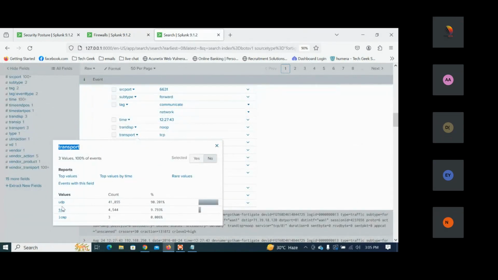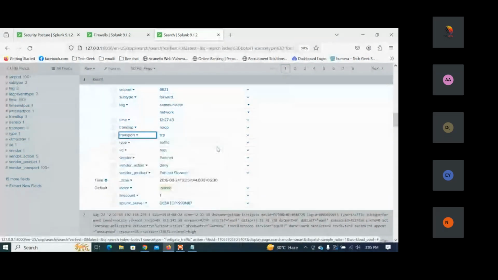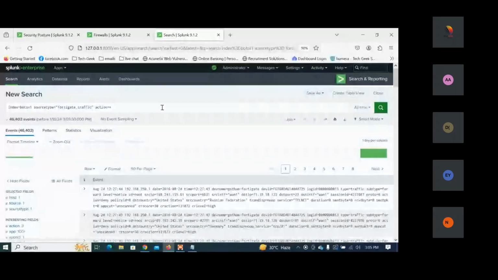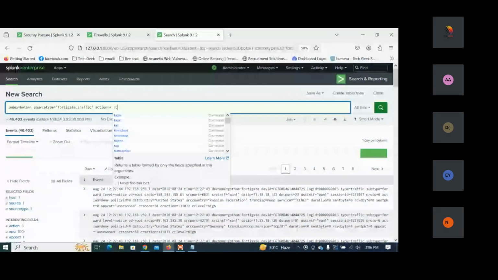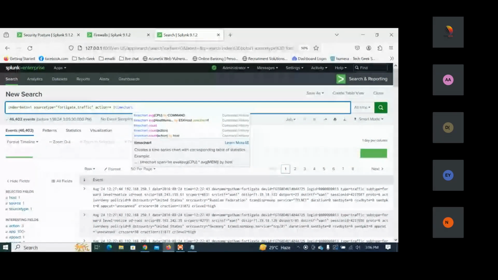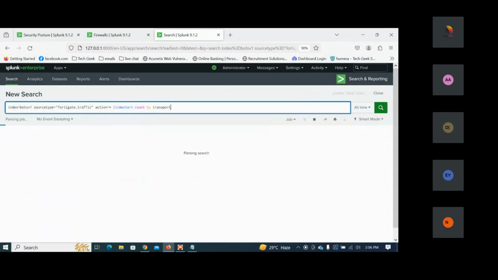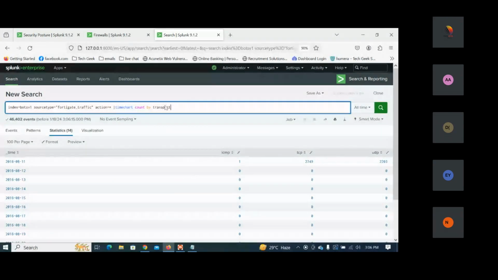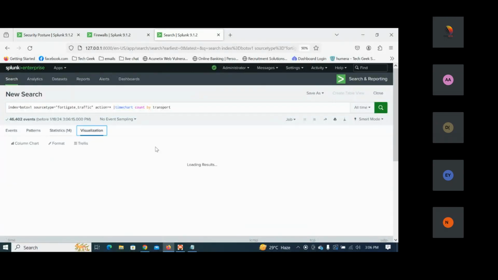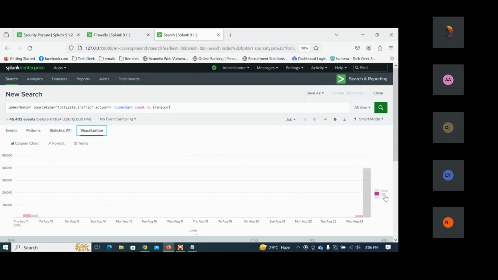So in this case, in a very simple way, for all connections I can put timechart count by transport. When we put the transport here, we can see the traffic graph. In visualizations, I can see ICMP, UDP, and TCP traffic.